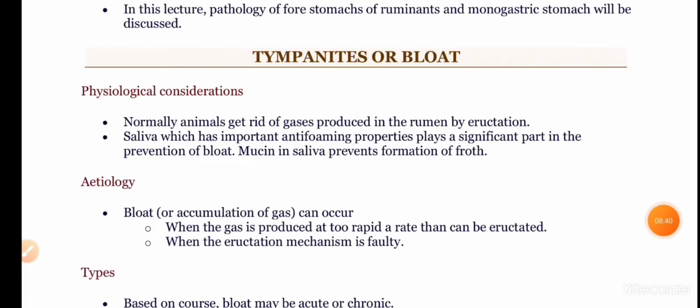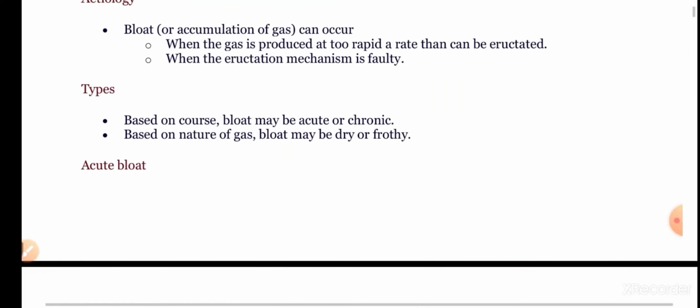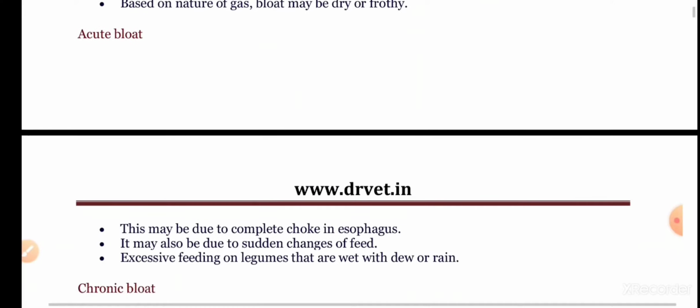To summarize the bloat, consider these physiological elements. One is the process of eructation, and another is the saliva, which contains mucin, which acts as an anti-foaming agent. If there is any defect in the process of eructation and the secretion of saliva decreases, it leads to bloat or tympany, and its types are acute, chronic, dry and frothy.